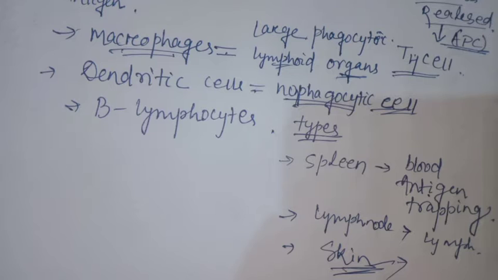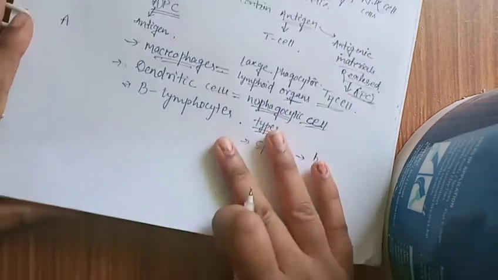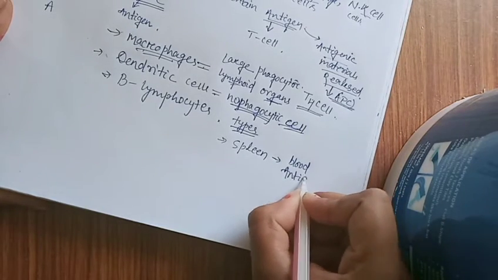Then the dendritic cell. A dendritic cell is non-phagocytic, meaning it does not engulf the invading foreign organism. Based on location, it is divided into three types. One is the dendritic cell present in the spleen, which causes blood antigen trapping.